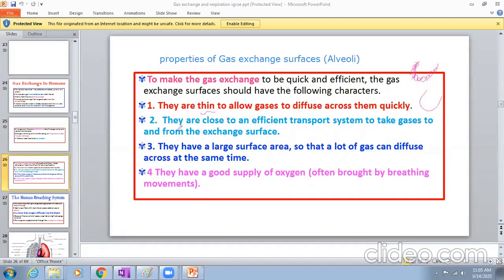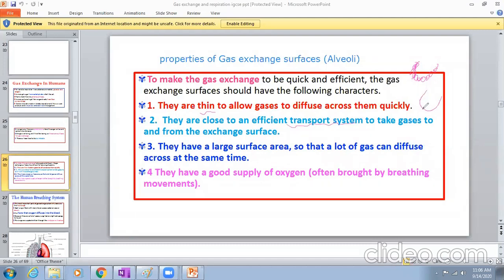Another point: they are close to an efficient transport system to take gases to and from the exchange surface. In this case, the transport system is the blood system.